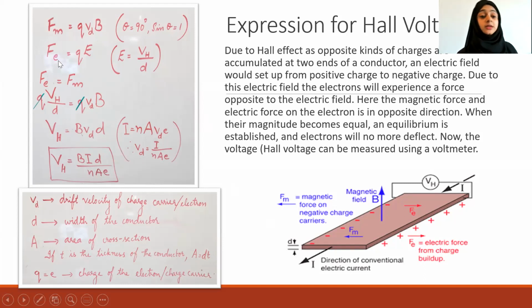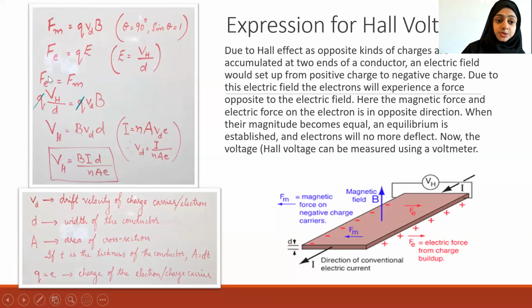Then Fe is the force due to the electric field. You have already learned in electrostatics, it is Q charge into electric field E. And this electric field is developed due to the Hall voltage, and it is VH by d. What is d? d is the width of the conductor, the distance between the two ends of the conductor. So electric field is equal to potential divided by distance. In equilibrium, Fe will become equal to Fm.